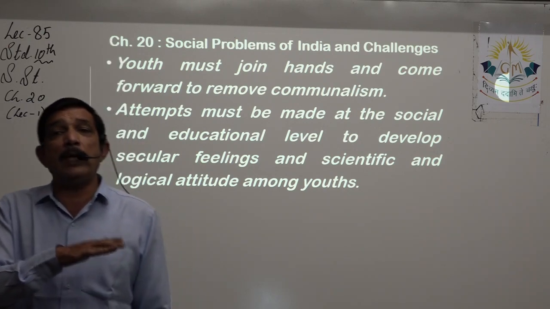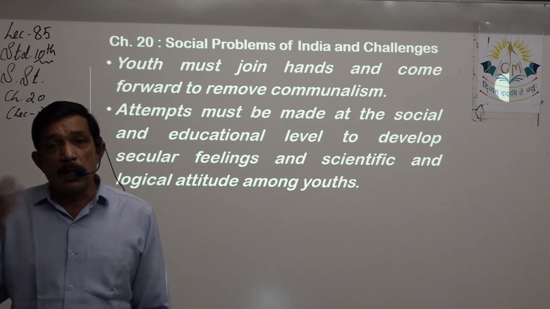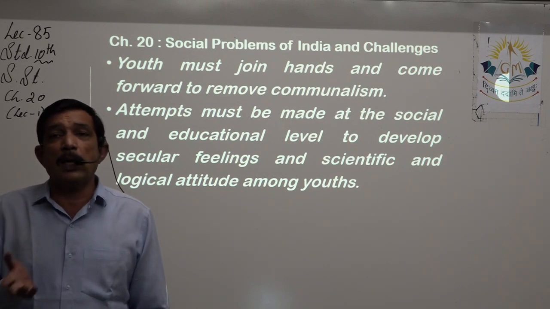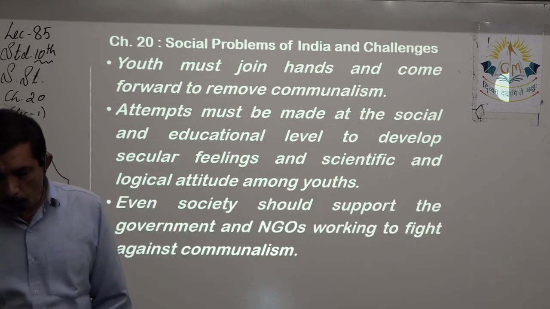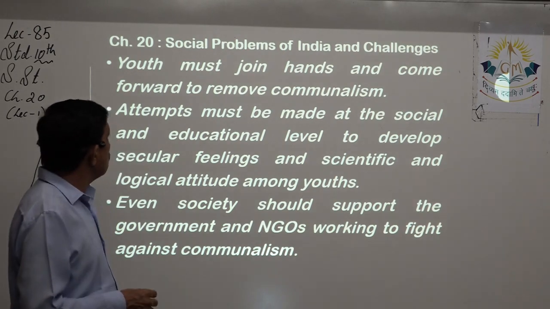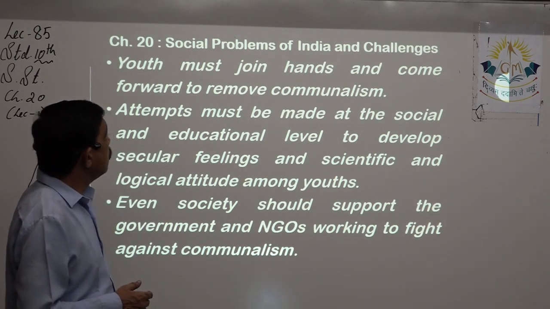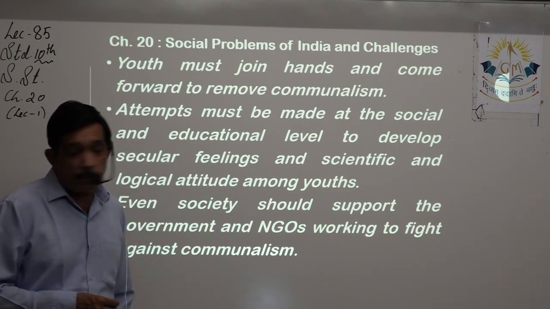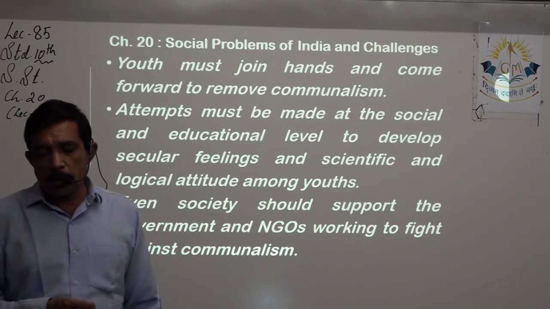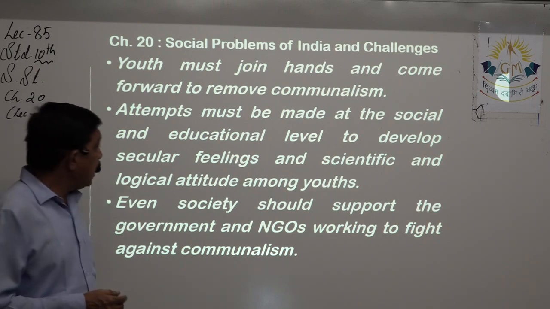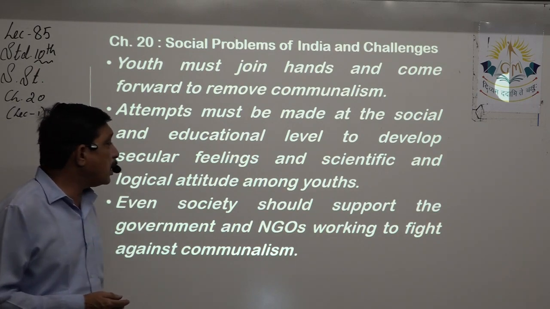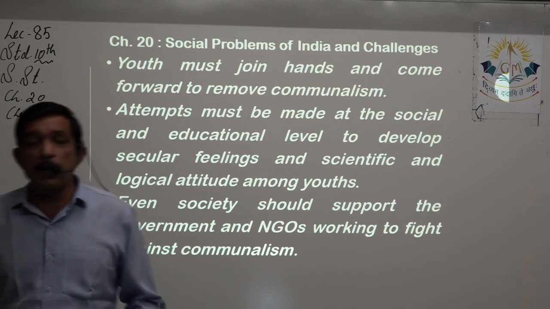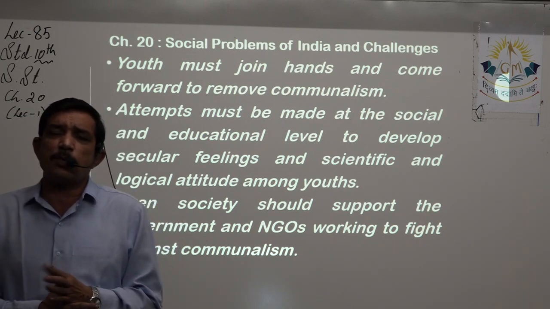They should be able to inculcate those scientific attitudes in them rather than communal ones. Youth must join hands and come forward. Attempts must be made at the social and educational level to develop secular feelings and a scientific and logical attitude towards the youth, that we already studied. Even society should support government and NGOs working to fight against communalism as far as possible.